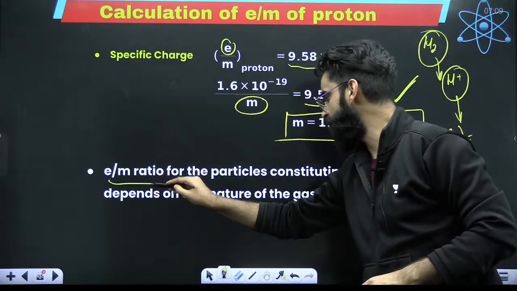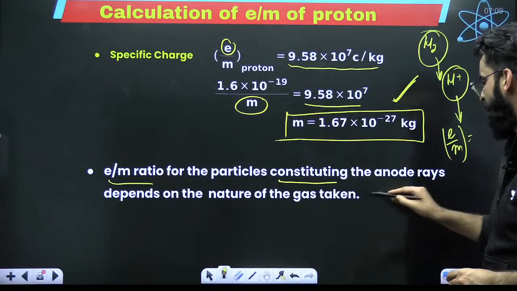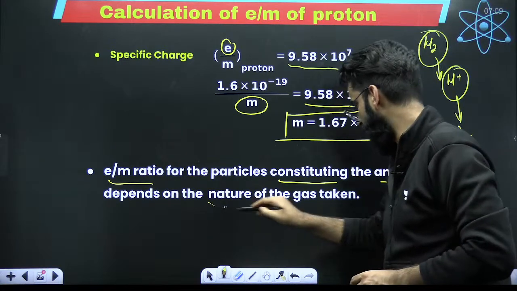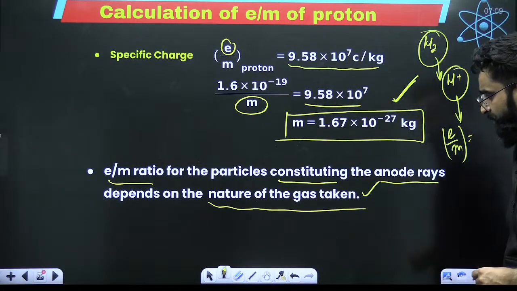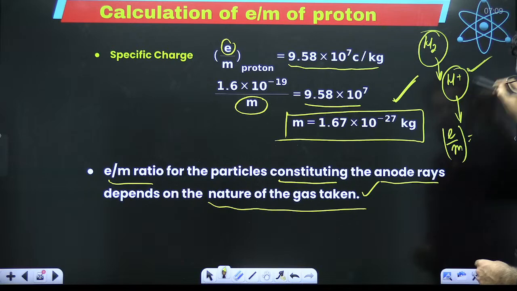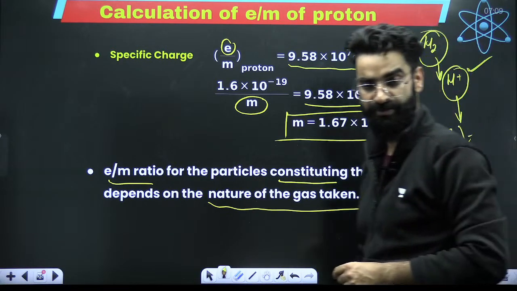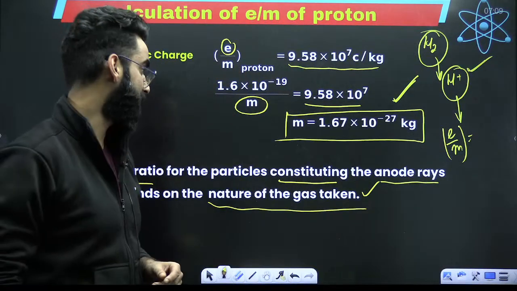So the e/m ratio for particles constituting the anode rays depends on what? It depends on the nature of the gas taken, because if you change the gas, this cation keeps on changing. This cation keeps on changing. I believe this is clear to everyone.